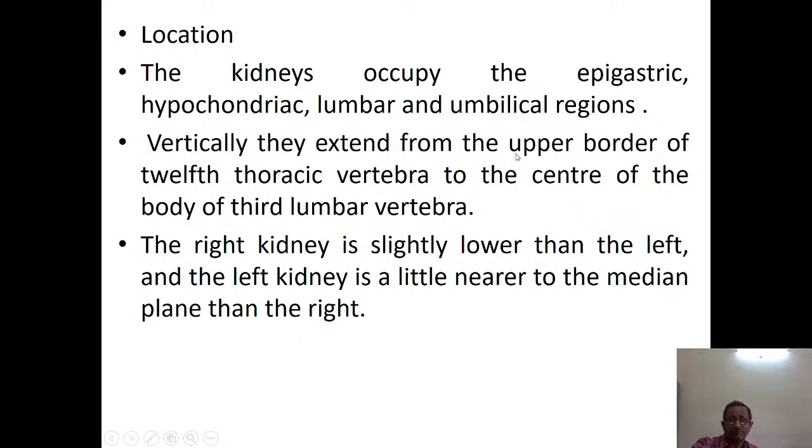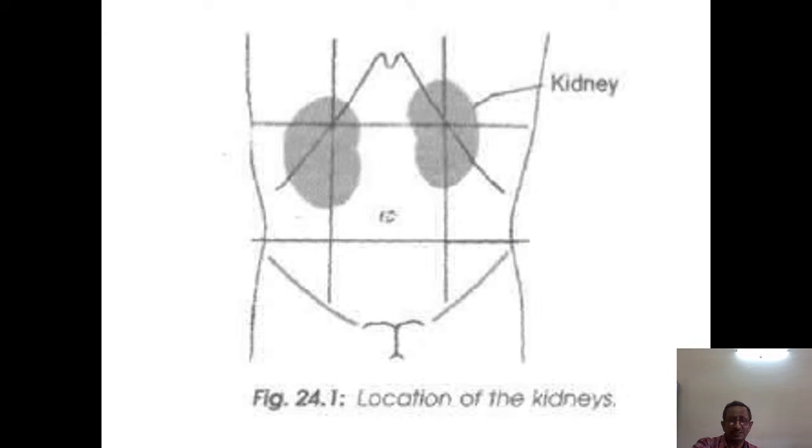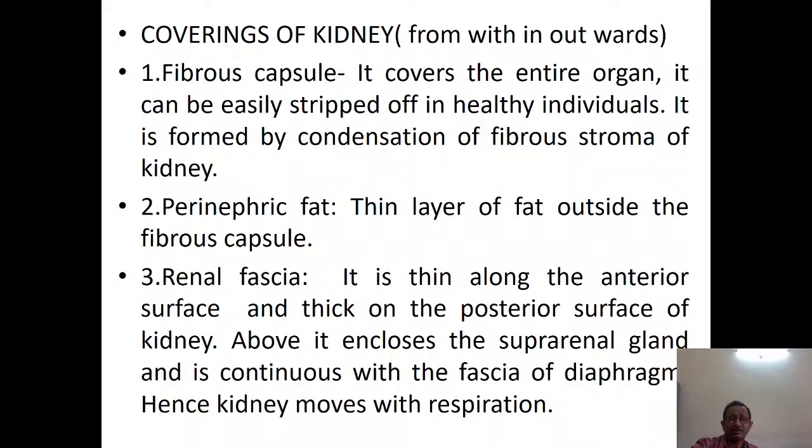Vertically, they extend from the upper border of the 12th thoracic vertebra to the center of the body of the third lumbar vertebra. So, T12 to L3, from the upper part of the 12th thoracic vertebra to the middle of the third lumbar vertebra. The right kidney is slightly lower than the left, and the left kidney is a little nearer to the midline than the right kidney. Then, coverings of the kidney